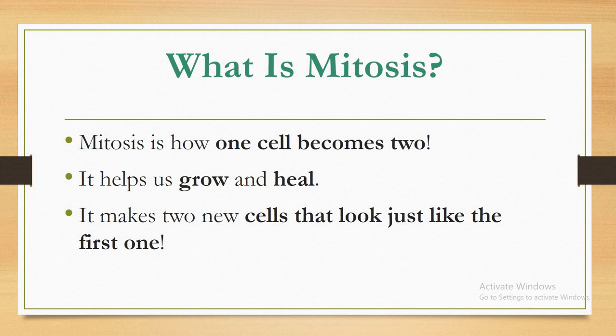What is mitosis? Mitosis is how one cell becomes two. It helps us grow and heal. It makes two new cells that look just like the first one.